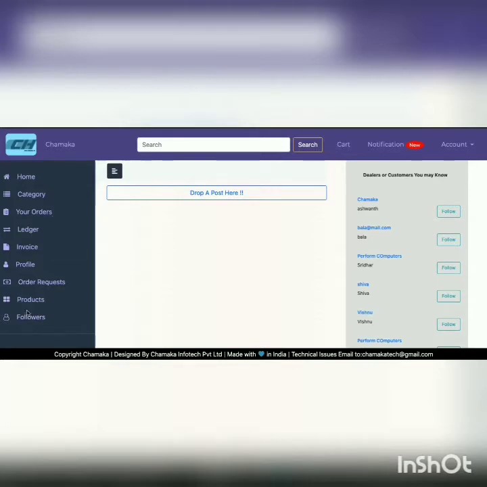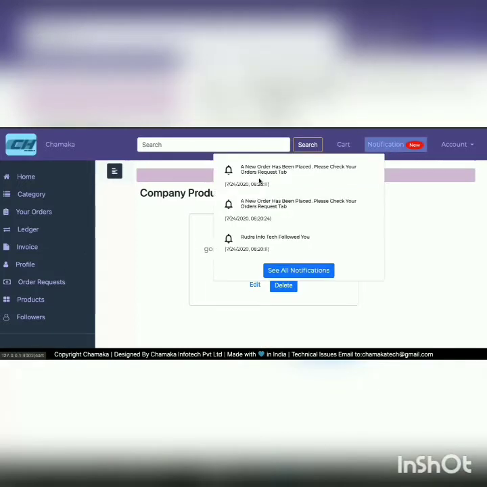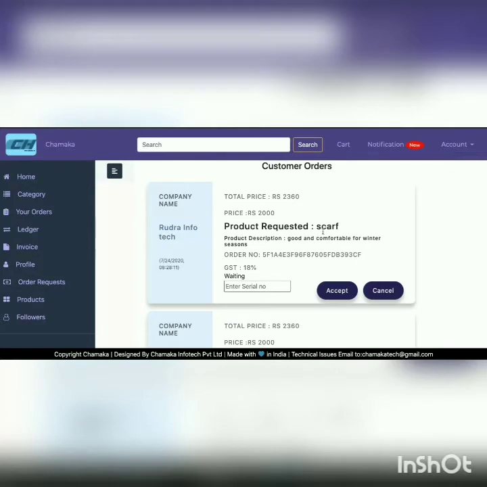So now we had recently posted a product, Scarf here. So I have got a notification, a new order has been placed. Please check your orders request tab. So now if I go to my order request tab, I can see a company, Rudra Infotech, has placed an order for my scarf. So I'll give a serial number. So this I give 2 and I accept the order if I want to. Or you can also choose to cancel the order, that's your wish.